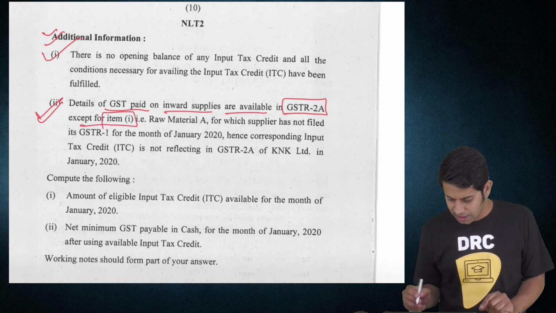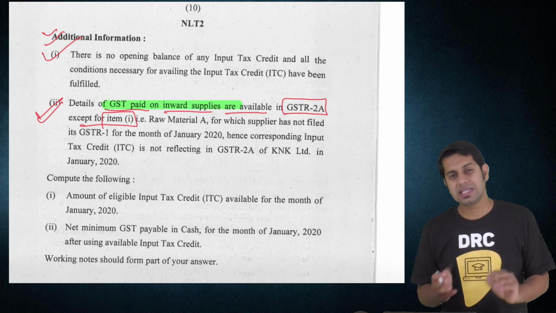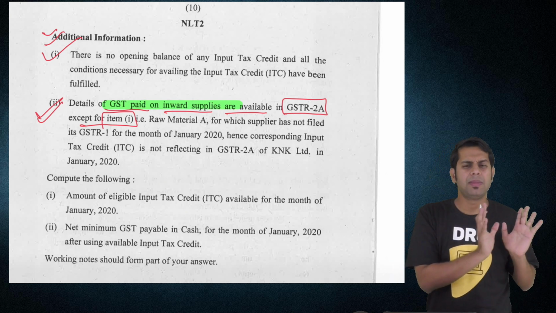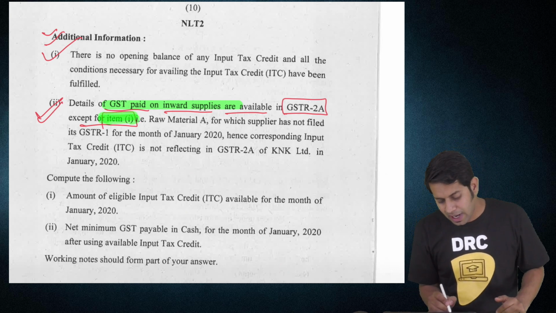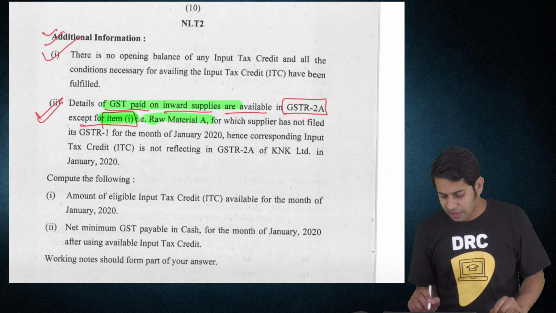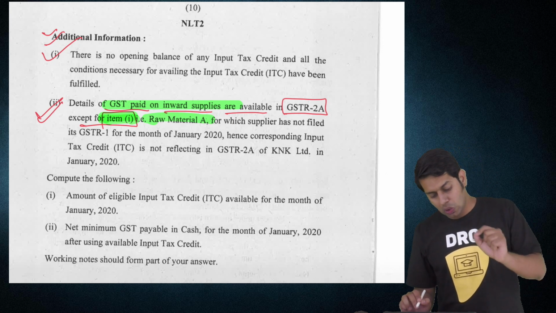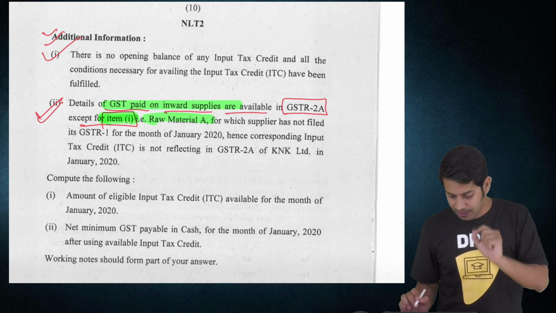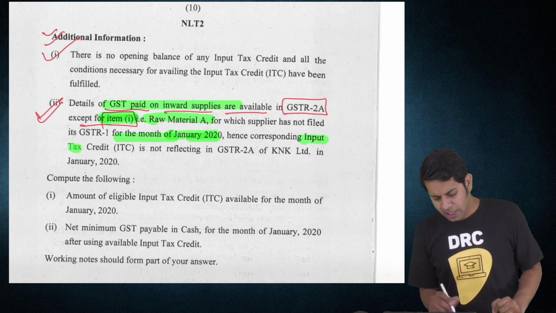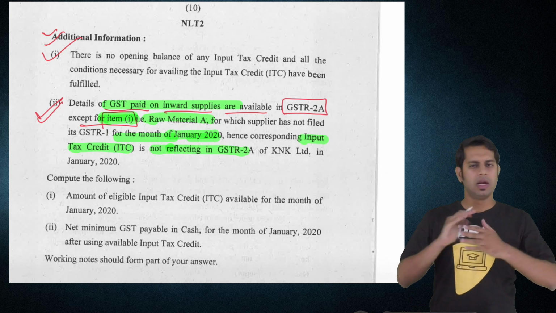details of GST paid on inward supplies are available in GSTR 2A except item number 1. What is it telling? ITC with regard to all the purchases which are made is available for all the items except item number 1. What is that item number 1? Raw material A. What are they telling? For which the supplier has not filed the GSTR 1 for the month of January 2020, hence corresponding input tax credit is not reflecting in our 2A.